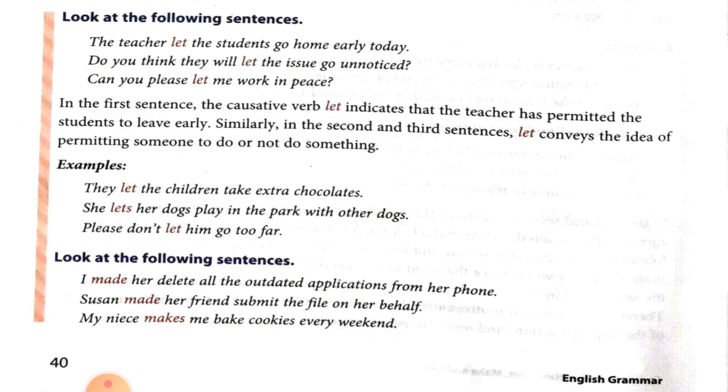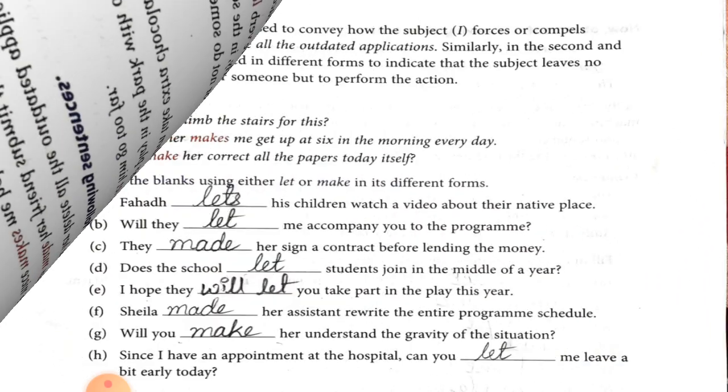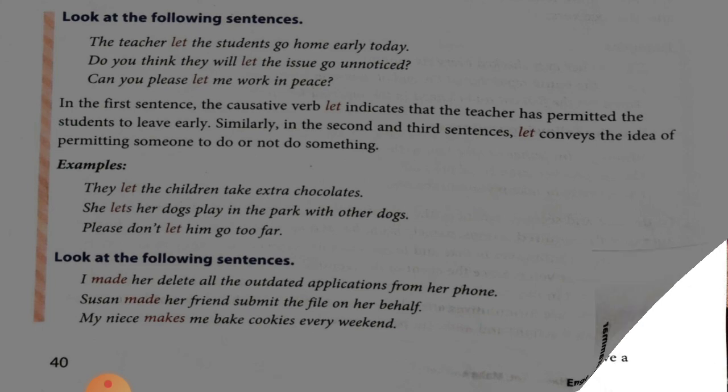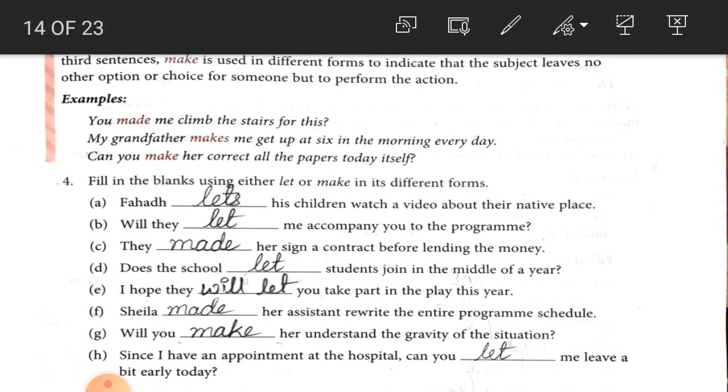Now look at the next sentences. In these sentences, made is used to convey that the subject forces or compels.